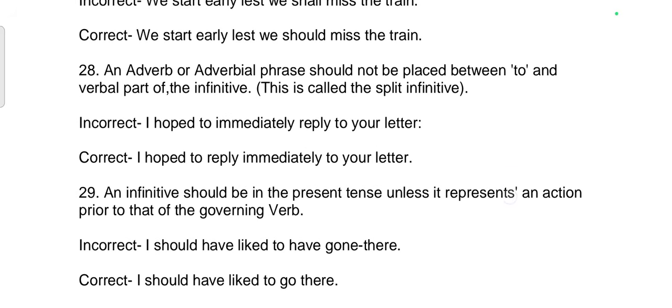28th rule. An adverb or adverbial phrase should not be placed between to and the verbal part of the infinitive. This is called the split infinitive. Incorrect sentence: I hope to immediately reply to your letter. Correct sentence: I hope to reply immediately to your letter.